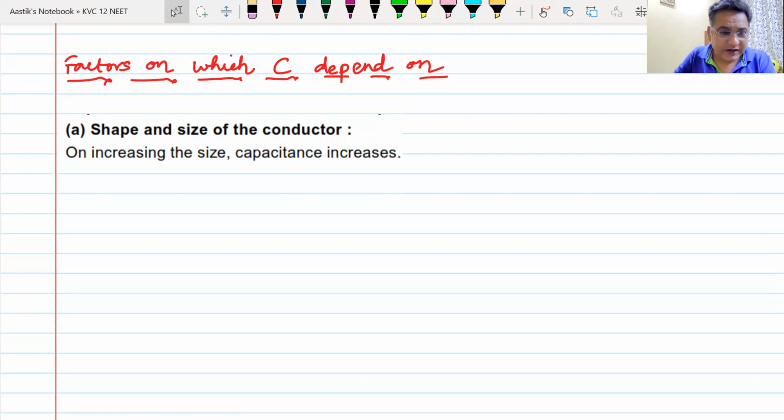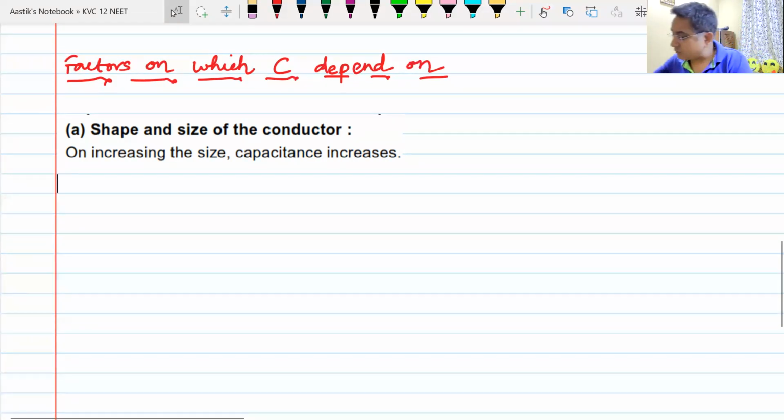Now, what is the other factor which influences the capacitance of an isolated conductor? The first is the size and the shape, or you can also call it the geometry of the conductor. You can write in bracket: geometry of the conductor.